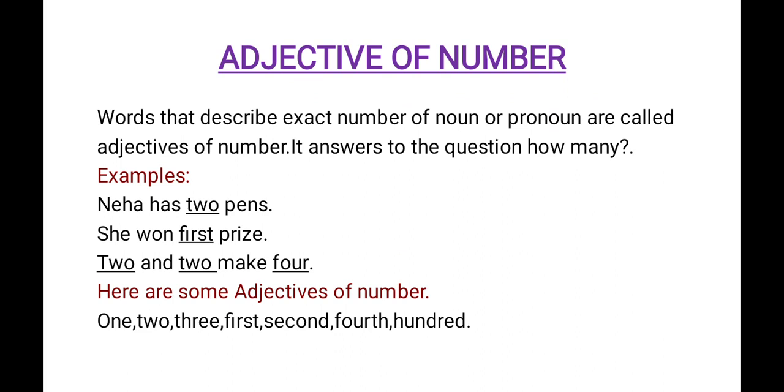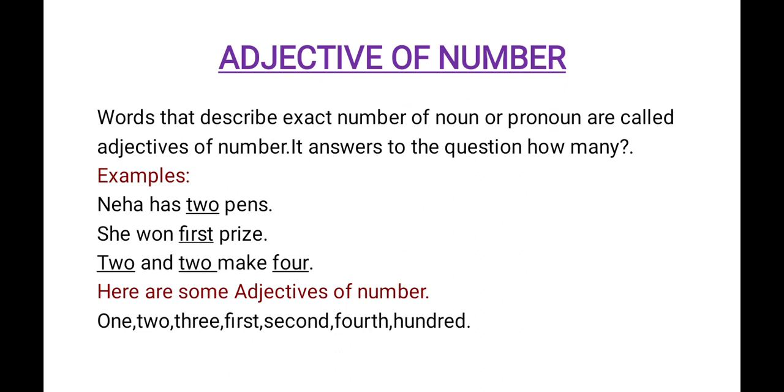So in all these 3 sentences we can see the adjective of number: 2, first, 2 and 2, 4. All these are referring exact number. While adjective of quantity, we are unable to see the exact number, but the amount is referred approximately.